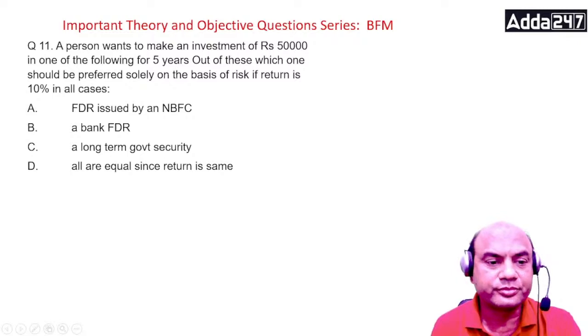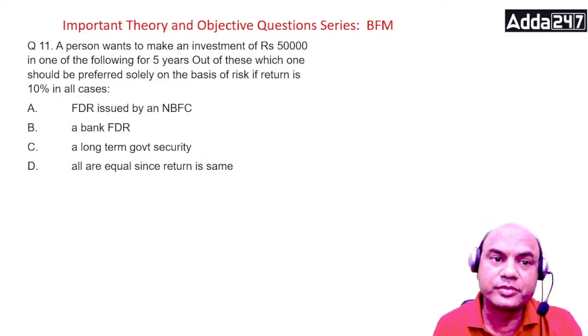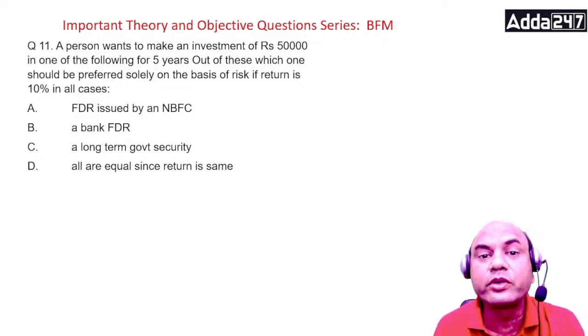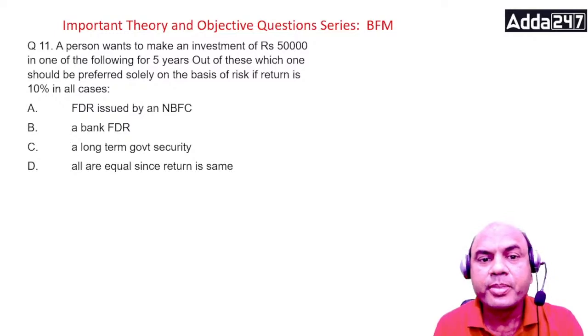First one. These are all the objective questions which come in your exam. A person wants to make an investment of 50,000 in one of the following for 5 years. Which one should be preferred solely on the basis of risk if the return is 10% in all the cases?